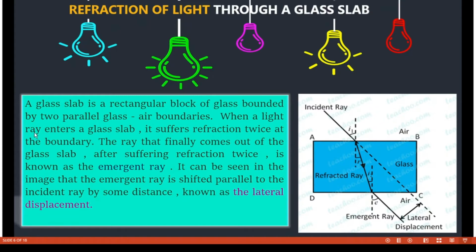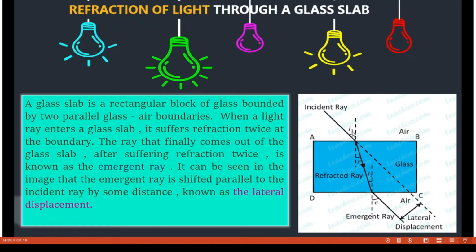When a ray of light enters a slab, it suffers refraction twice at the boundaries. When the incident ray falls on the surface of the glass, it deviates towards the normal. We know from the rule of refraction that when a ray of light is coming from a rarer medium to a denser medium, it will bend towards the normal.